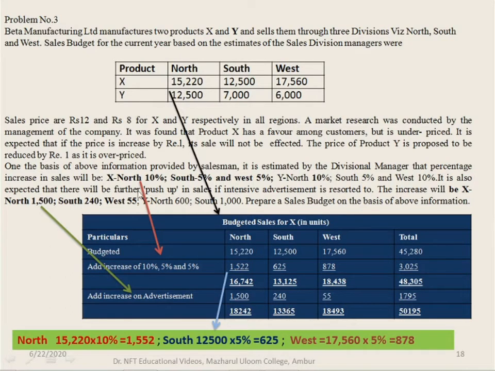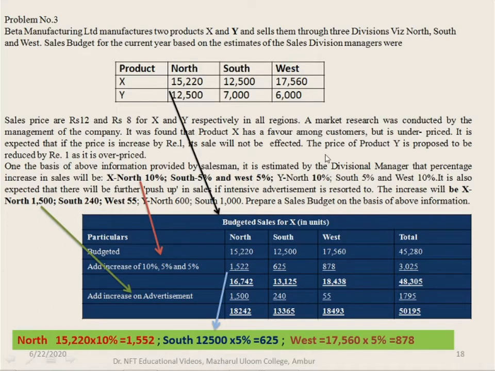It is also expected that there will be a further push up in sales if intensive advertisement is resorted to. The increase will be for the product X, North is 1500, South 240, and West 55. And for the product Y, North 600, South 1000. They have asked to prepare the sales budget with the above information.